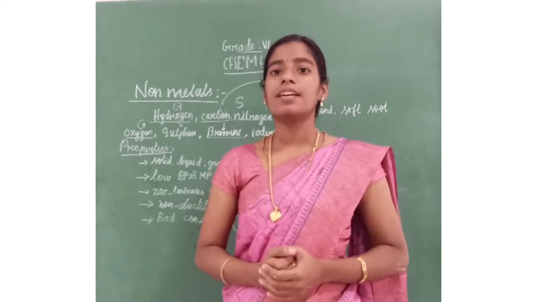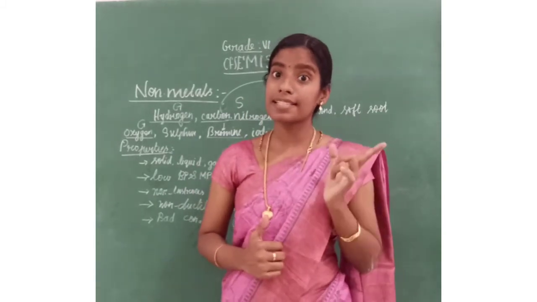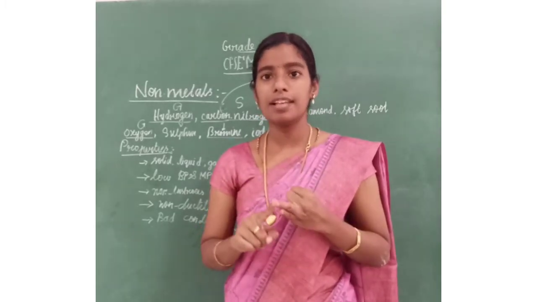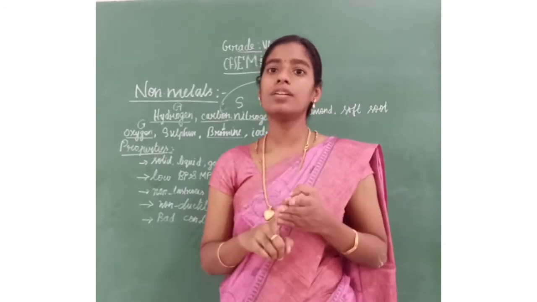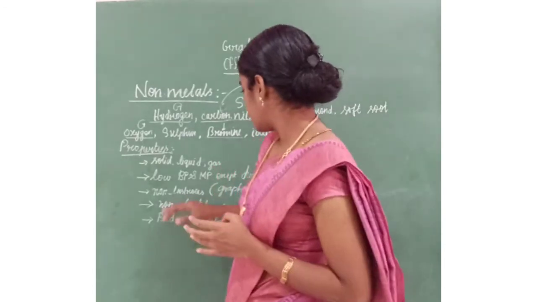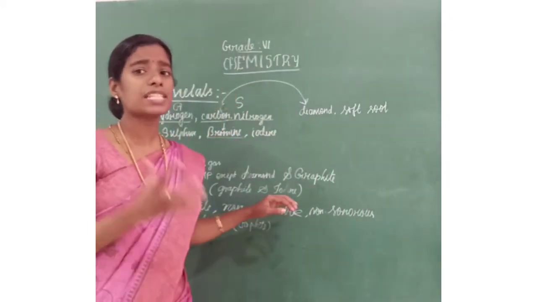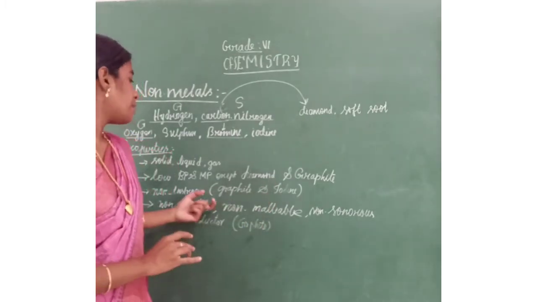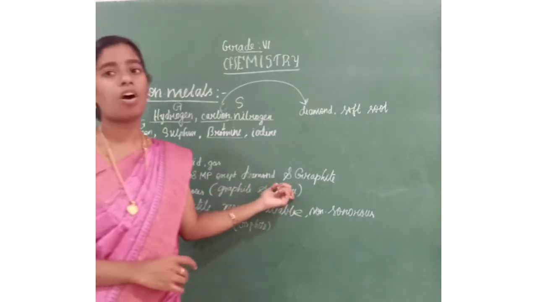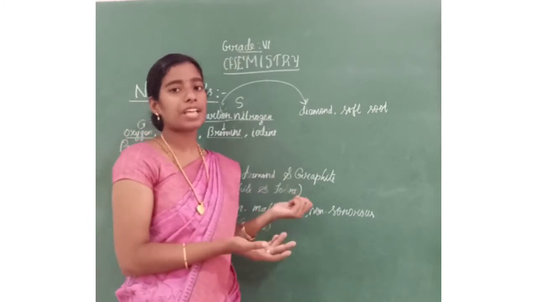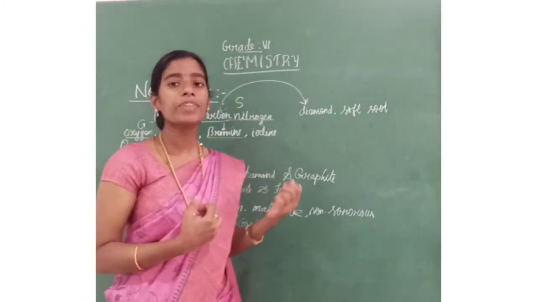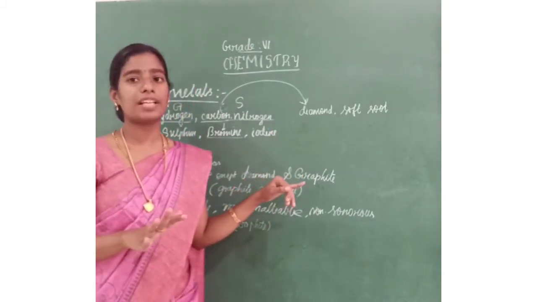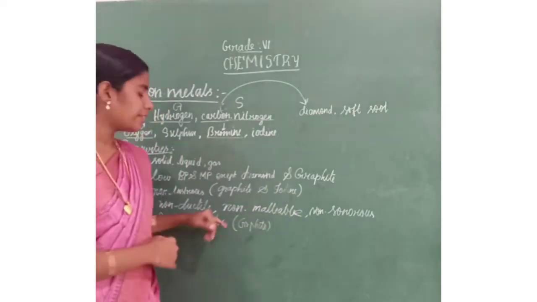Next is, metals are lustrous. Here the non-metals are non-lustrous, non-ductile, non-malleable and non-sonorous. Lustrous in nature means shiny. Generally these non-metals are non-lustrous, but graphite and iodine are lustrous. Graphite and iodine have some shining properties. So except iodine and graphite, all the non-metals are non-lustrous.